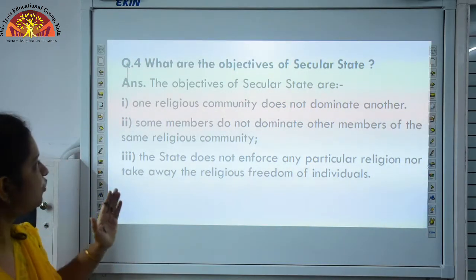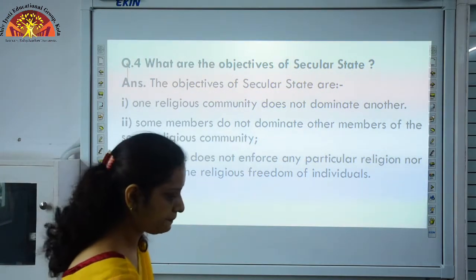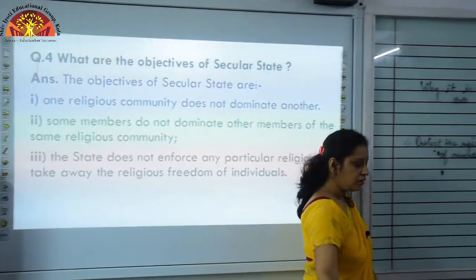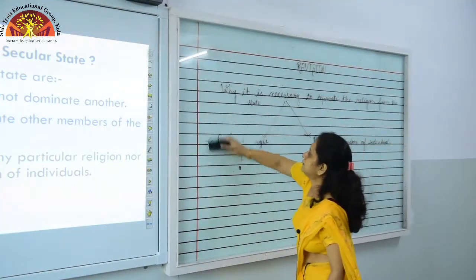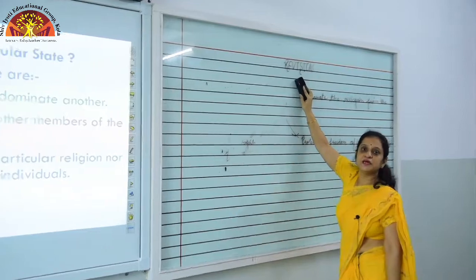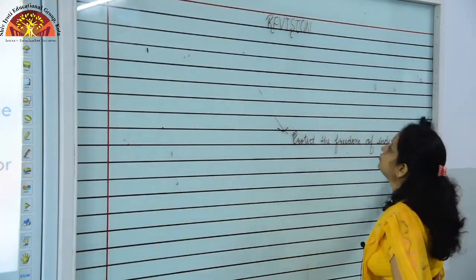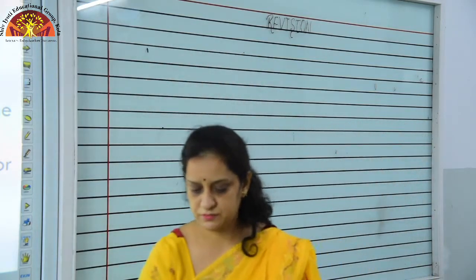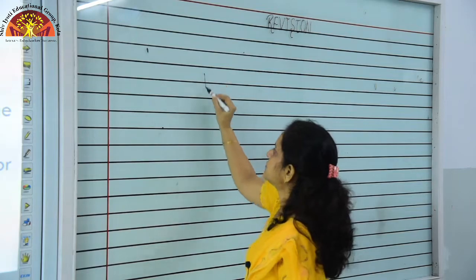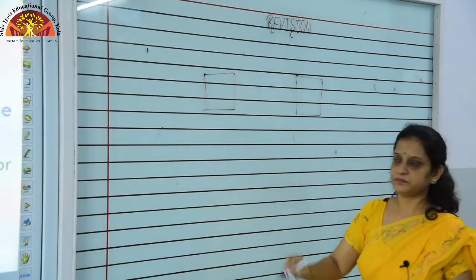Now, what are the objectives of a secular state? Students, it is our constitution which mandates India to be a secular state. Some objectives make you more clear about it. First of all, suppose one religious group, another religious group.